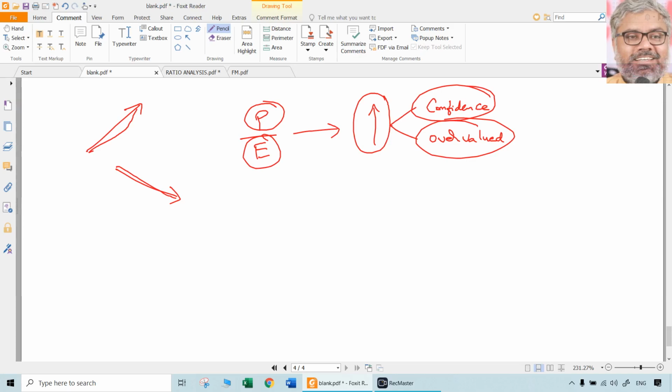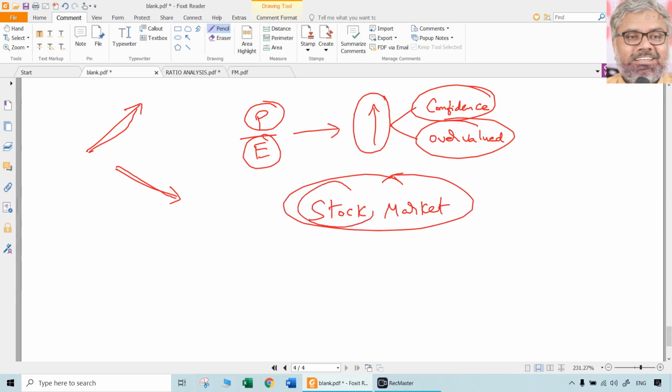If you go back to the word stock market, that word itself is different. We see this daily, stock market, stock market. Everybody knows this word. But what is stock? If you go to a place where vegetables are sold, you call that a vegetable market. If you go to a place where fish is sold, it is a fish market. Where gold is sold, that is a gold market. Where shares are sold, it should be a shares market, no? Why are we calling it a stock market then?